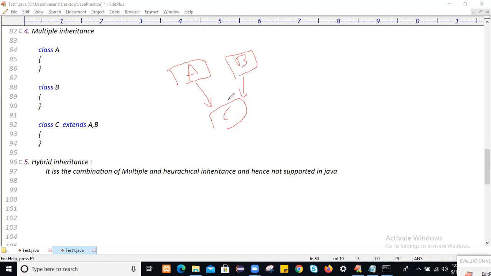This is not possible. This kind of inheritance is not possible. This is multiple inheritance.